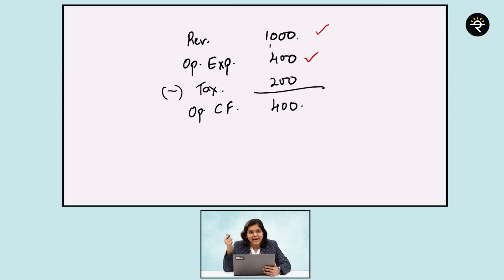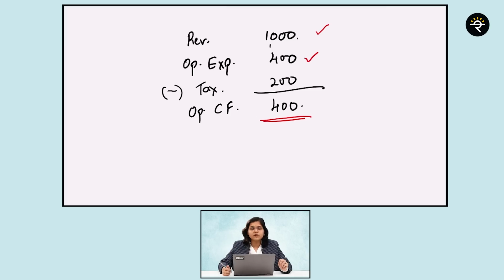But wait, he'll also have to pay tax on that. How much is tax? Tax, assume, is 200 rupees. Okay, and whatever balance is left after paying out all the operating expenses, after paying out taxation, whatever is left is called the operating cash flow. Now possibility number 1, he can use this entire operating cash flow for himself. He can withdraw it as cash. Possibility number 2, he can use this for payment of dividend to his shareholders.